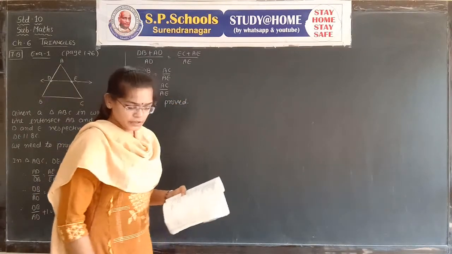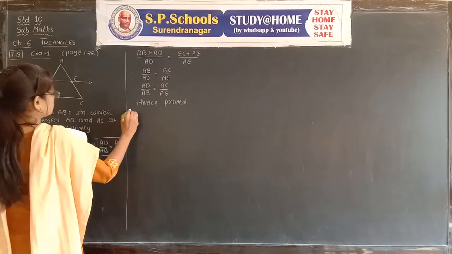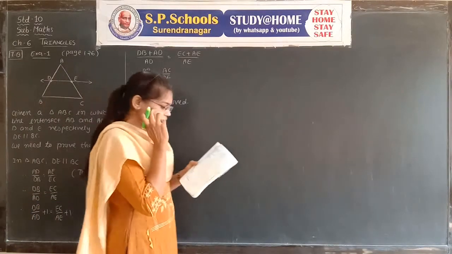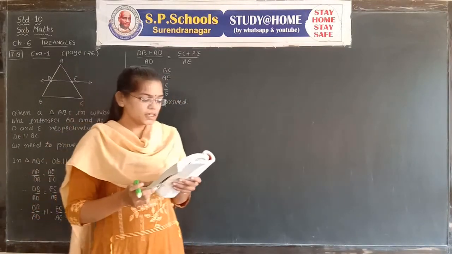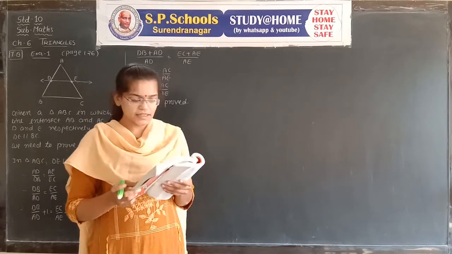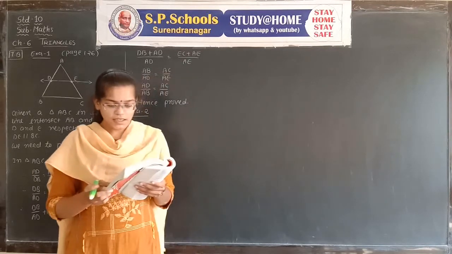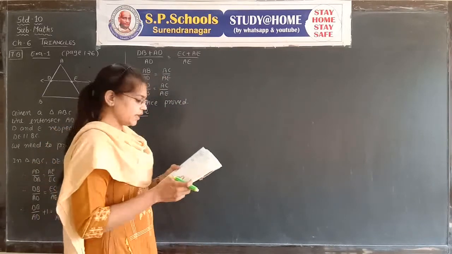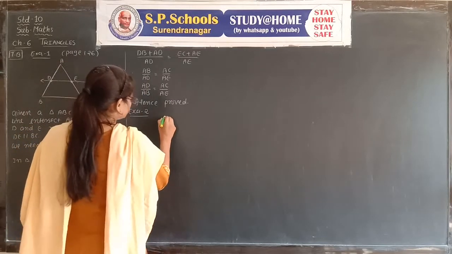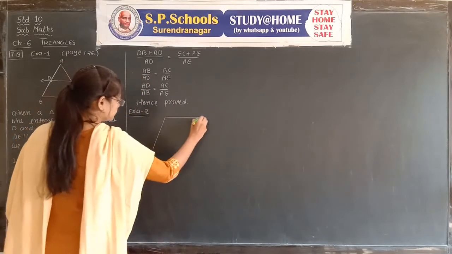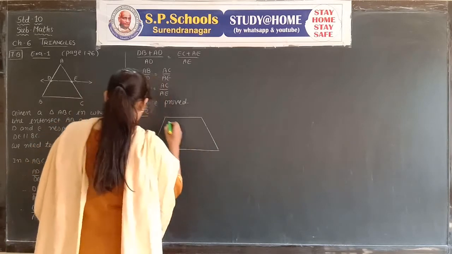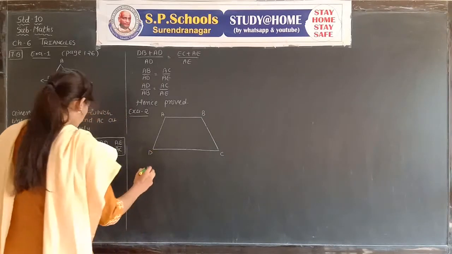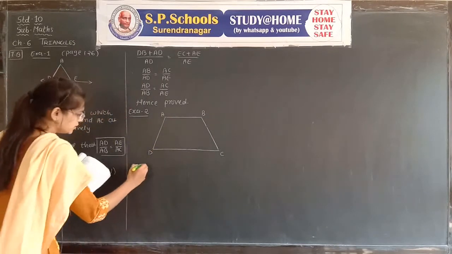Now see example number 2 here. ABCD is a trapezium with AB parallel to DC. E and F are points on non-parallel sides AD and BC respectively, such that EF is parallel to AB. Show that AE upon ED is equal to BF upon FC. One trapezium is given: trapezium ABCD, in which AB is parallel to CD.